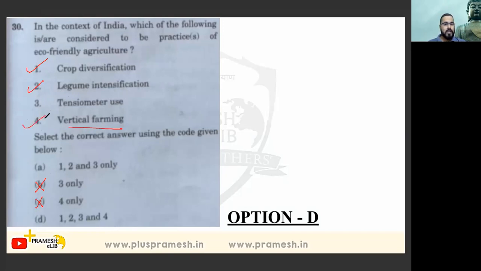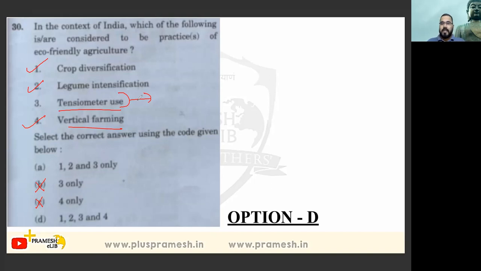So 1, 2, 3 is there. Where is 1 to 4? See, I don't know about this term tensiometer. Tensiometer is a meter which checks the water level, how much water is required and how much water we are putting. So that is eco-friendly.